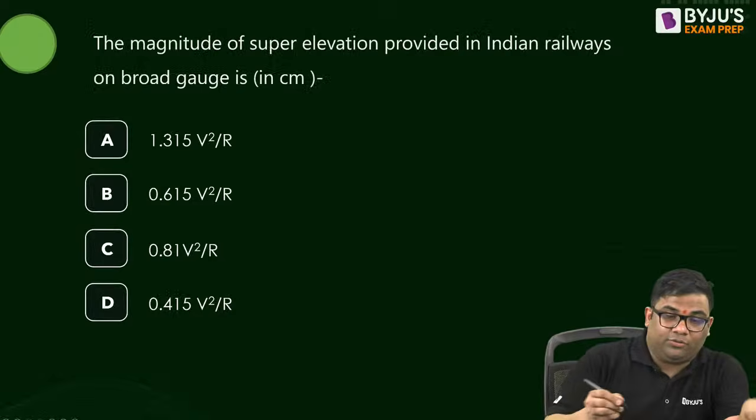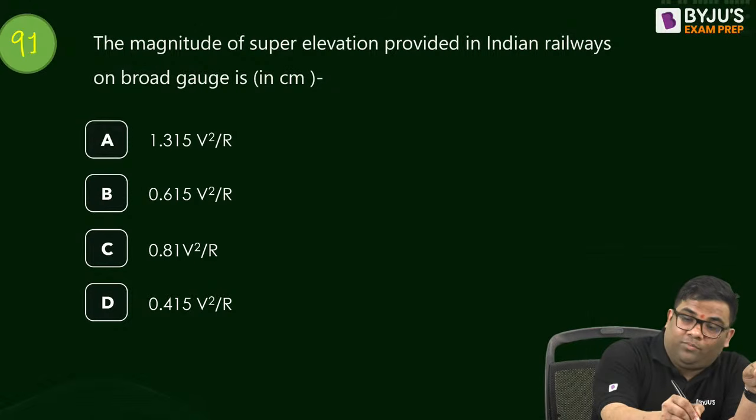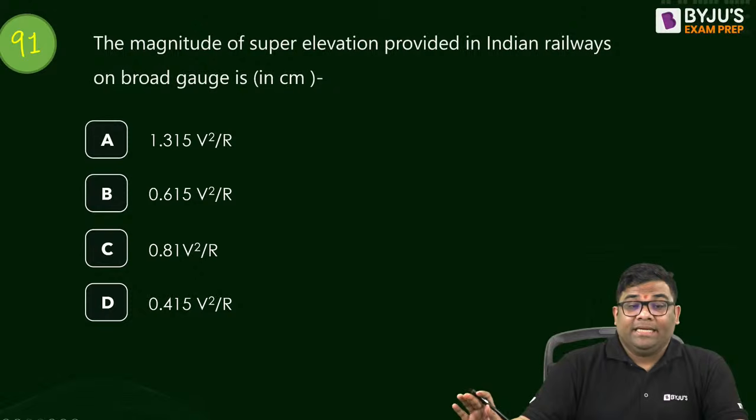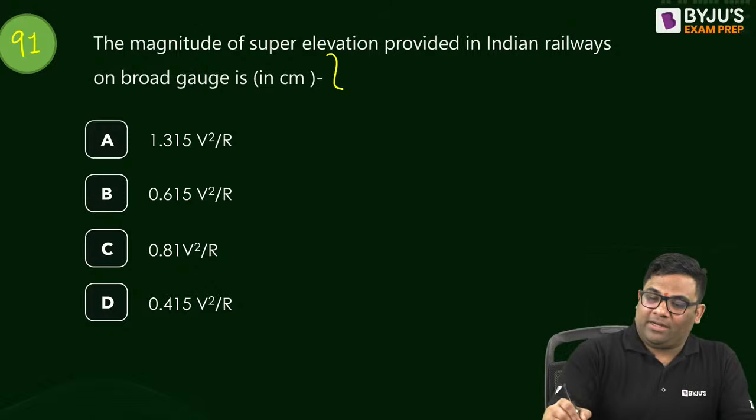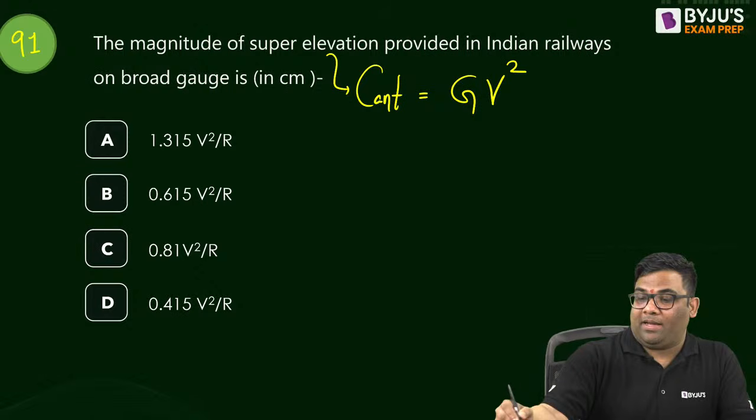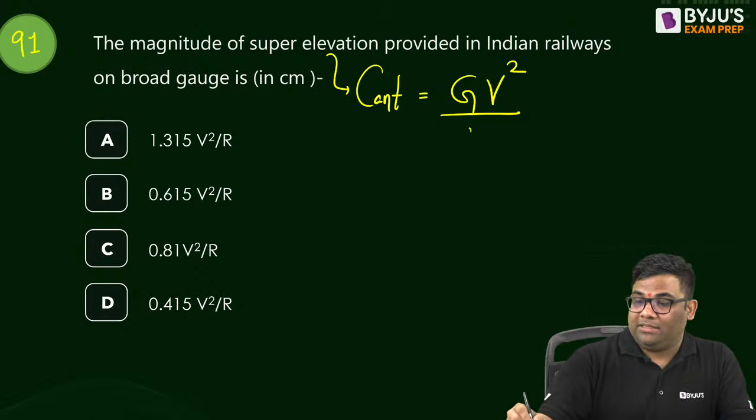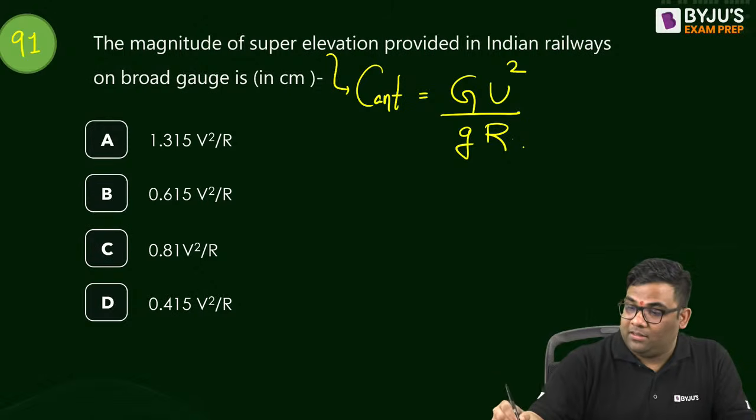Very good. 91st question. The magnitude of super elevation provided in Indian Railway for broad gauge. Super elevation, or cant. Now what is the cant equation? GV square by GR, right? This is the formula.